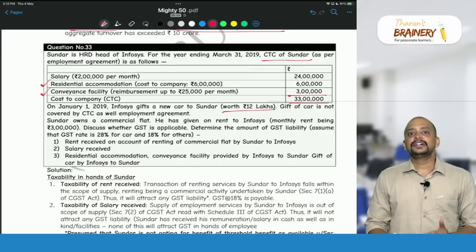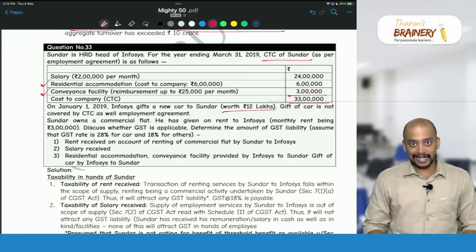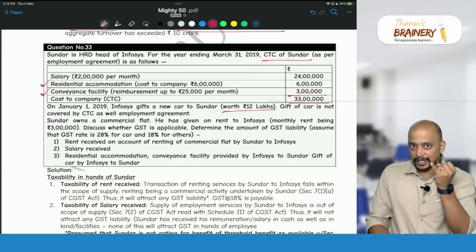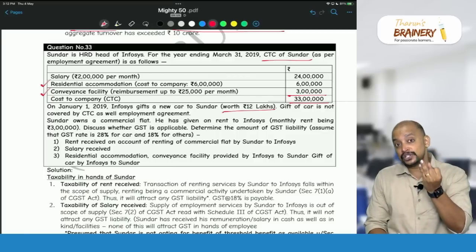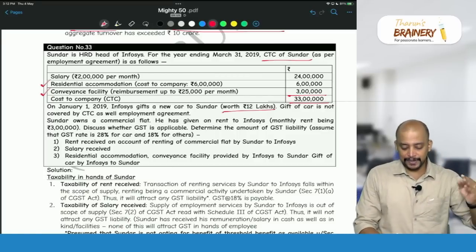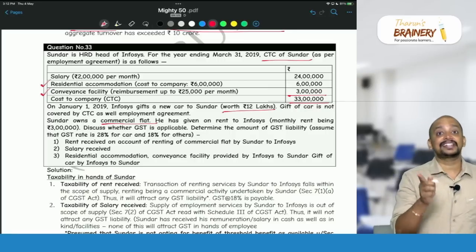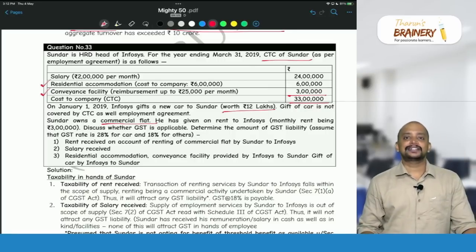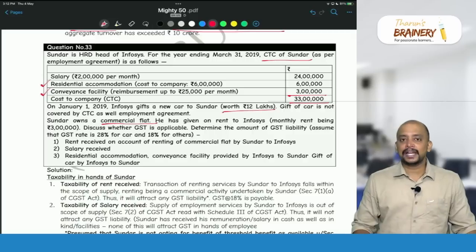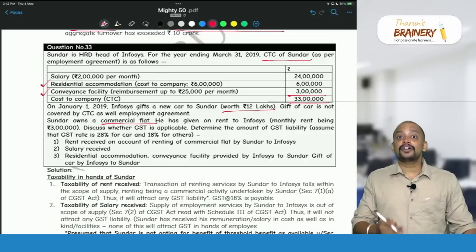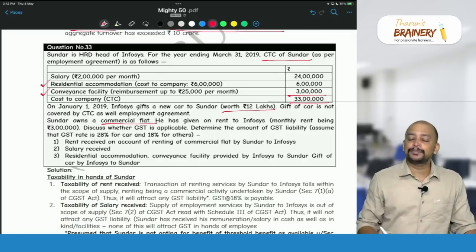Actually we have one latest amendment which says that renting of residential property for residential purpose to a registered person. He owns a commercial flat, not a residential flat. That's the reason why we are not applying RCM.